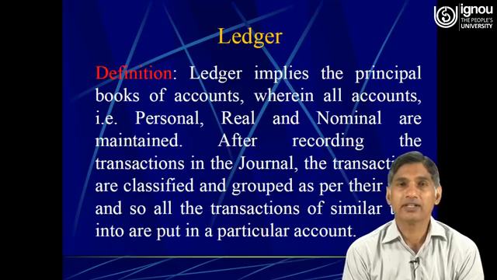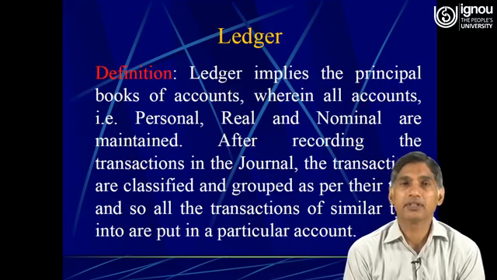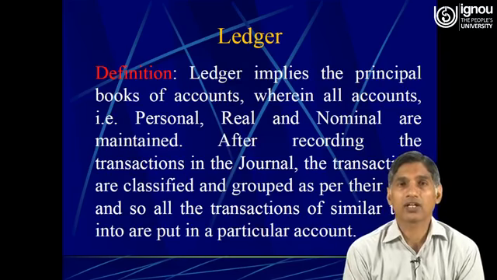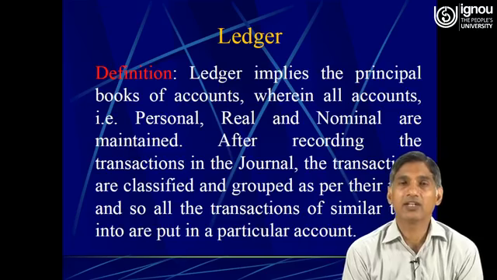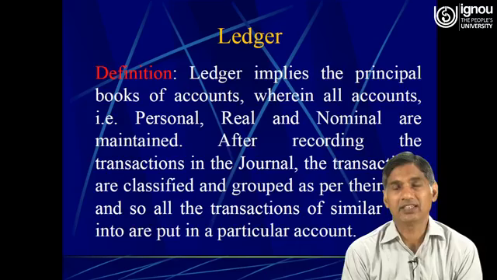Therefore, the next step in the books of account is ledger. The first step of recording the business transaction in the books of account is journal, that we have already discussed, and today we will discuss the second step, that is ledger.